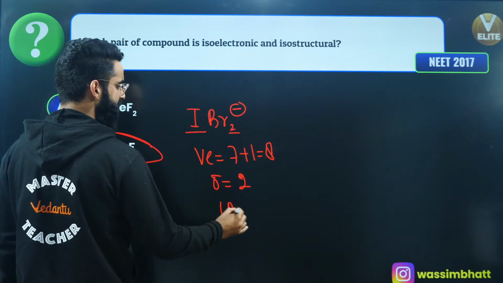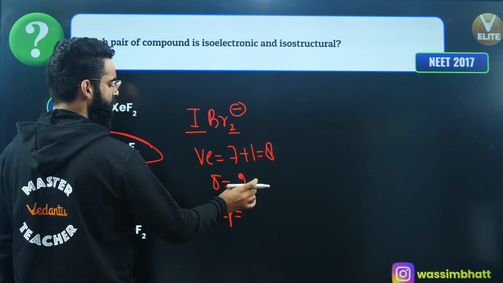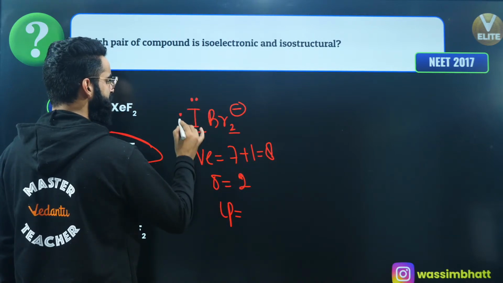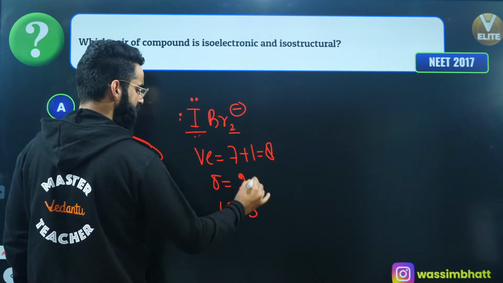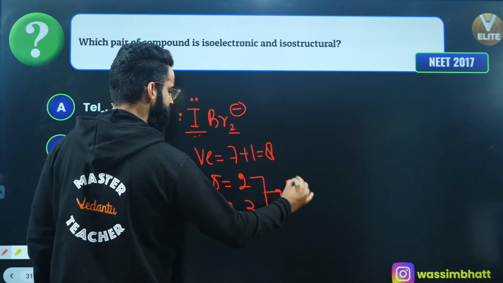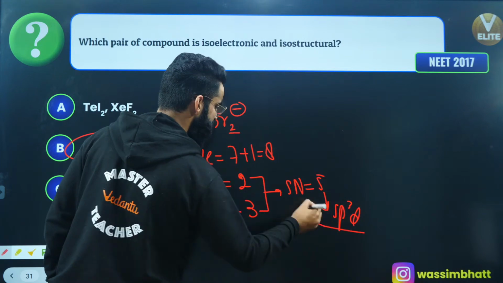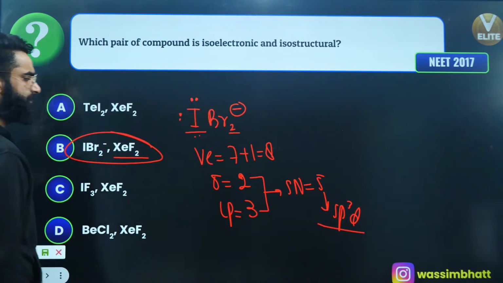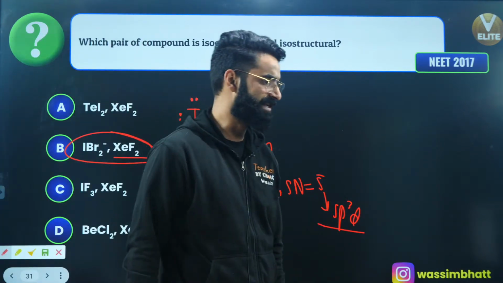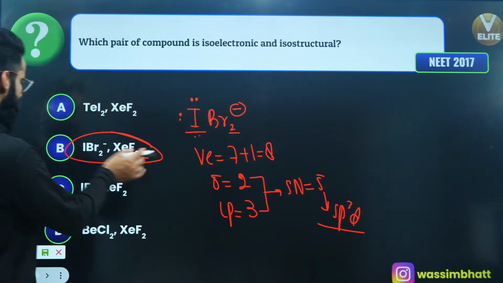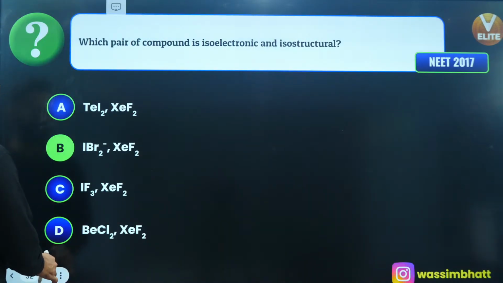How many lone pairs are there? Out of 8 valence electrons, it's using 2. So 6 electrons will be left as such. So 3 lone pairs. 2 sigma bonds, 3 lone pairs. Steric number comes out to be 5. And when the steric number is 5, hybridization is going to be sp3d. As simple as that. Similarly, in case of XeF2, hybridization is also sp3d only, right? So these two have the same hybridization. They have the same geometry. So they are going to be isostructural.